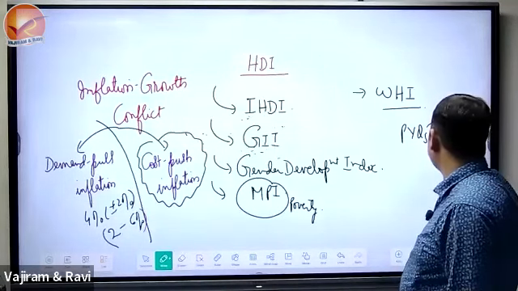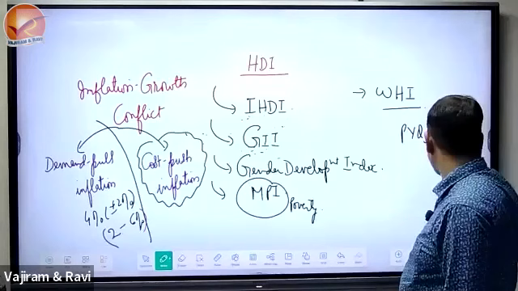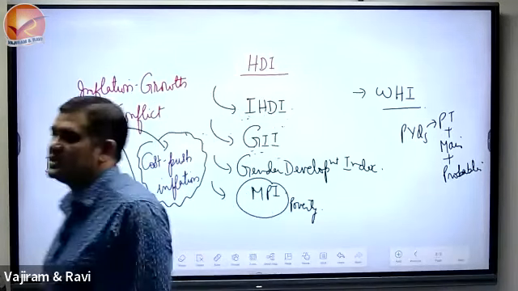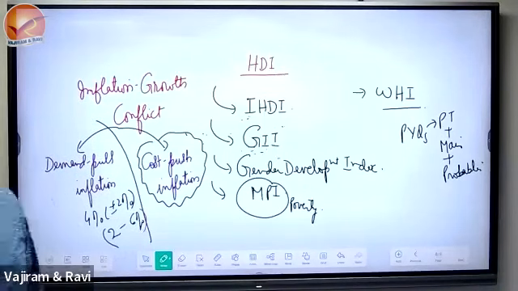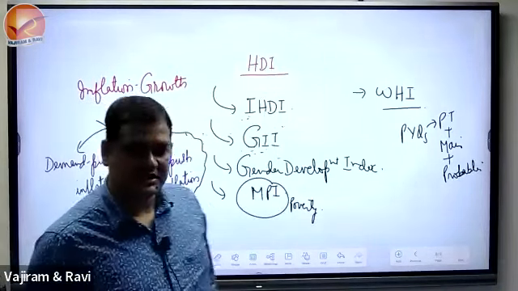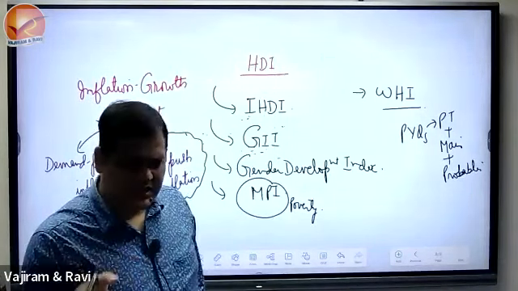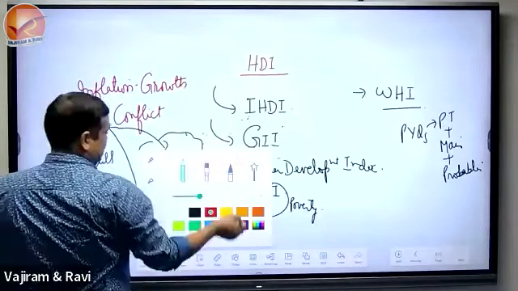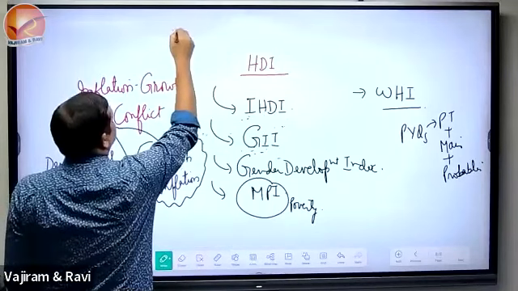There are 4 classes for this inclusive growth. But see, when I told you inclusive growth, I told you that it is also called development. So there is one class for sustainable development, topic number 3, and that is sustainable development.